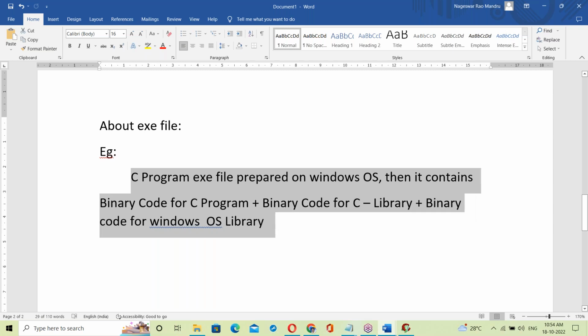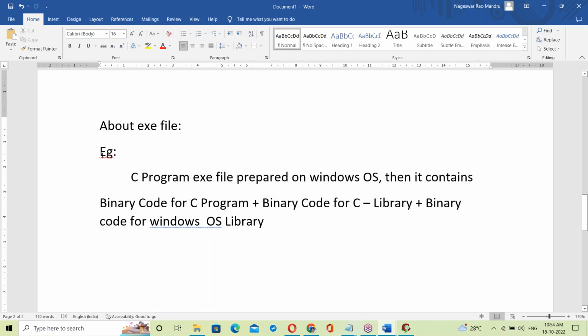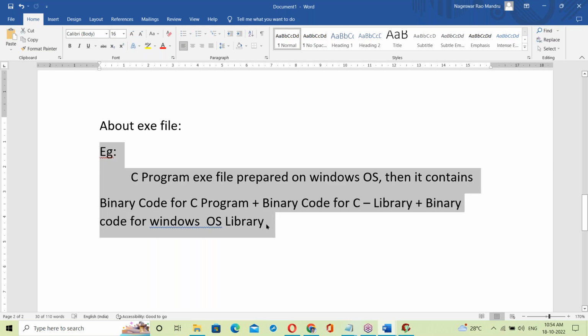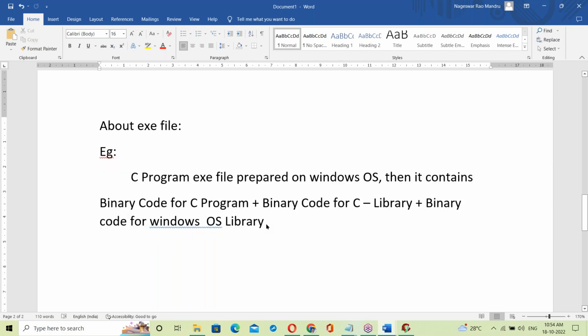By linking all of this, it generates the exe file. Right? So that exe file is linked with the Windows OS library.